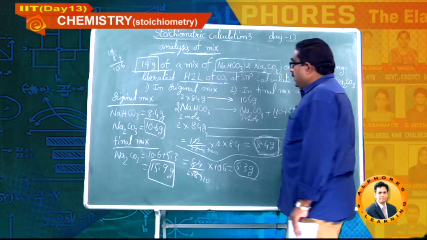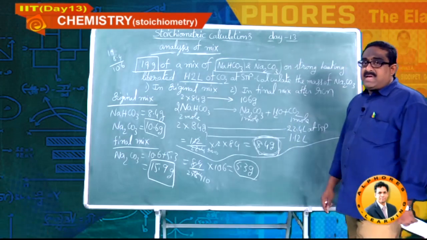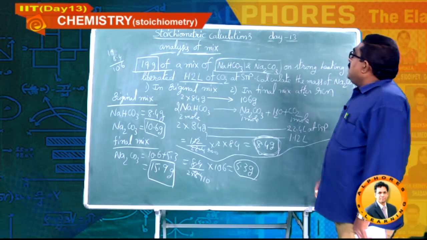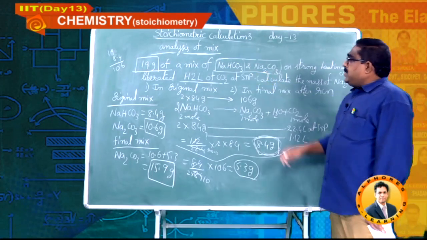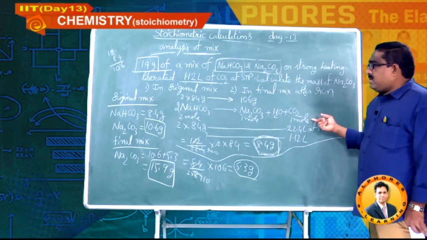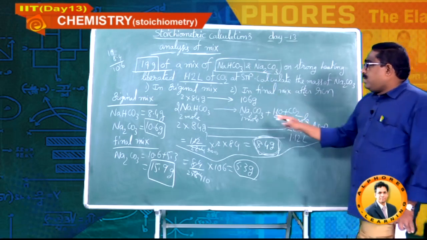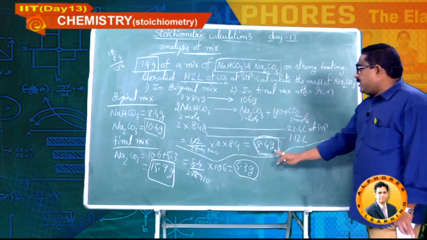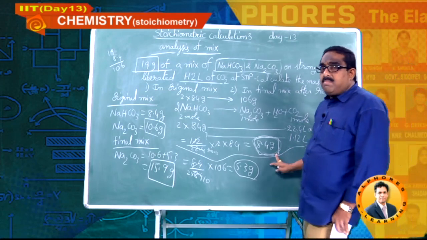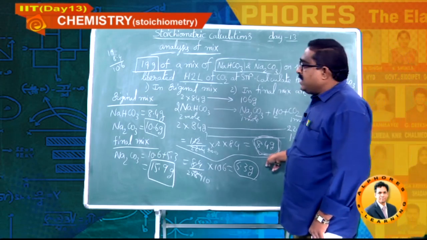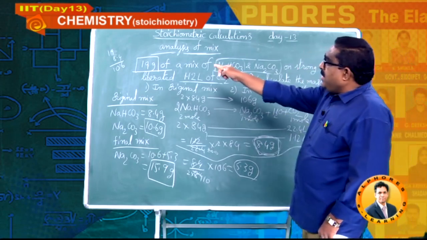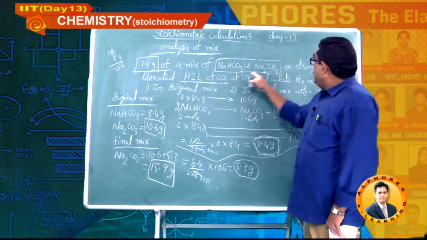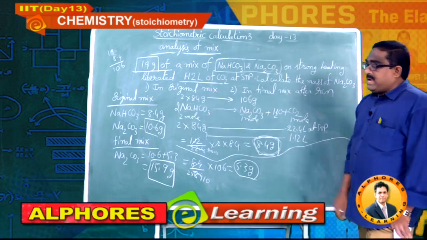So please students note it down clearly. Once again I will repeat the explanation. First, what actually I did: out of these two, this is the decomposition reaction I have given. 2 moles gives 1 mole, 2 into 84 gives 22.4 liters, but 1.12 liters only. So the actual mass of sodium bicarbonate decomposed is 8.4. So subtract 8.4 from 19, 19 minus 8.4, 10.6. So the original mixture mass of sodium carbonate is 10.6.